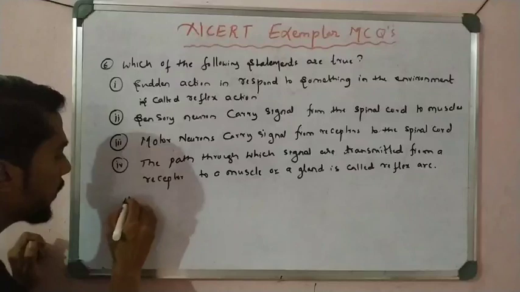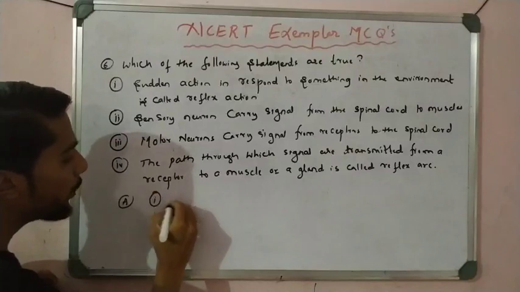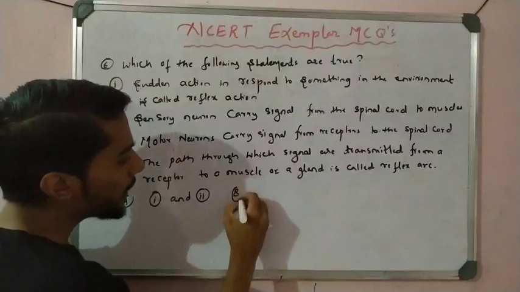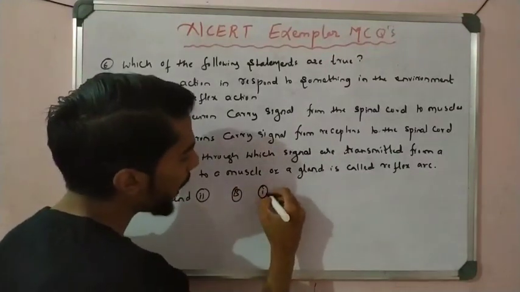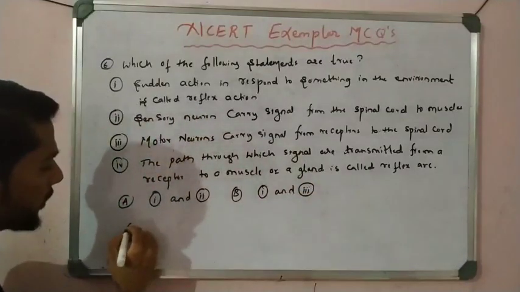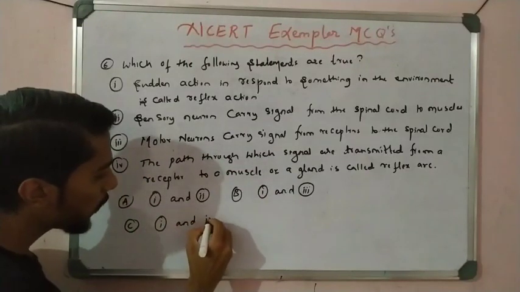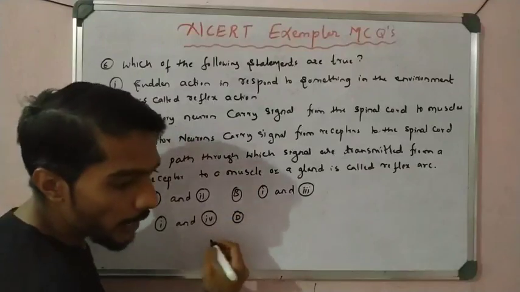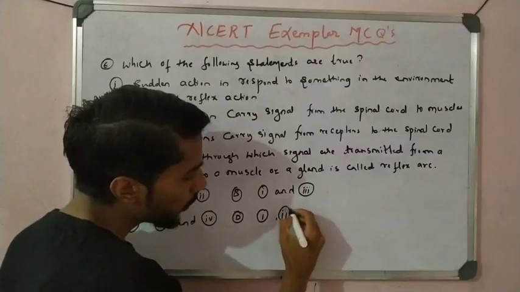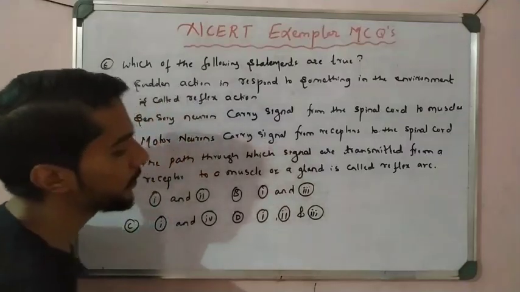So let us see, the options for the four statements are given. Option A says that statement 1 and statement 2 are correct. Option B says that statement 1 and statement 3 are correct. Option C says that statement 1 and 4 are correct. And option D says that statement 1, statement 2 and statement 3 are correct. Which is the correct one?